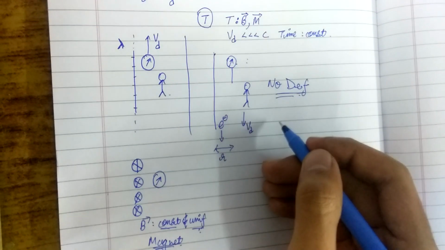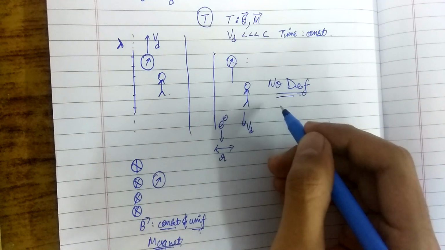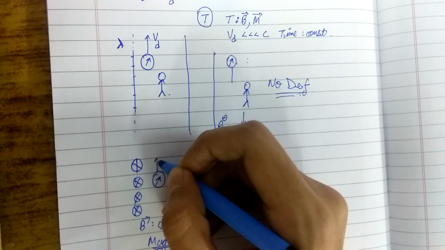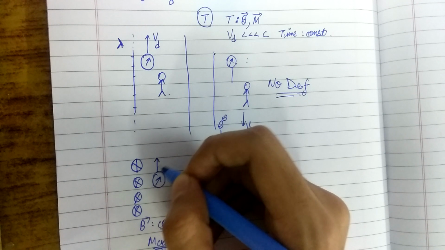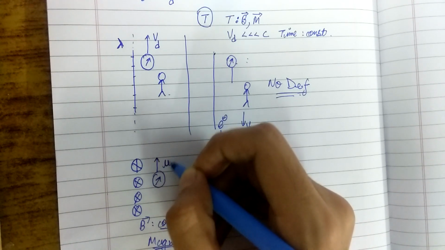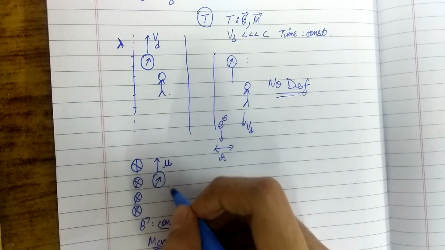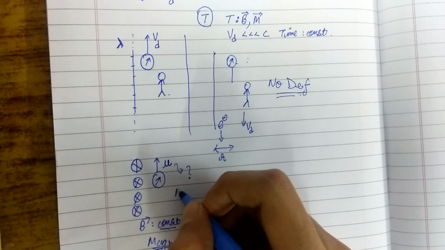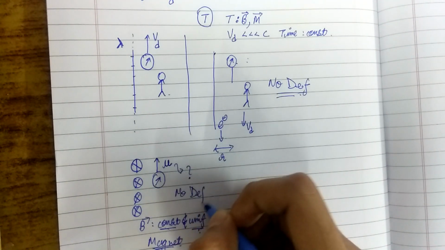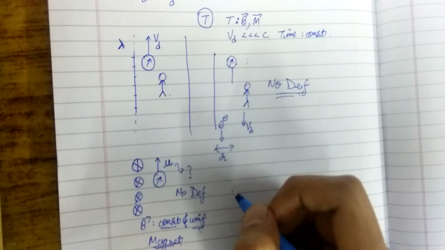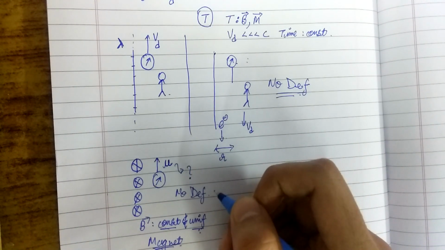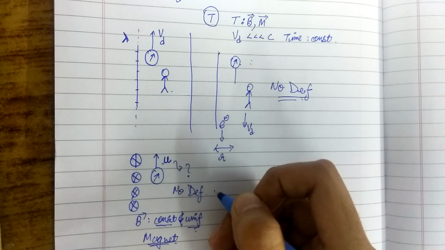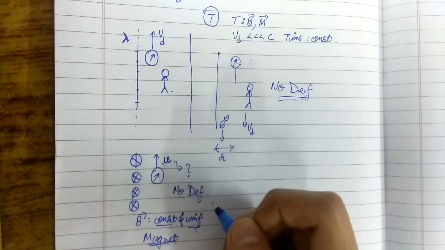Now if we accept this theory, with what velocity should this compass move so that it stops showing deflections? For no deflections, what should be its velocity? It's pretty much absurd to even think that it would stop showing deflections.